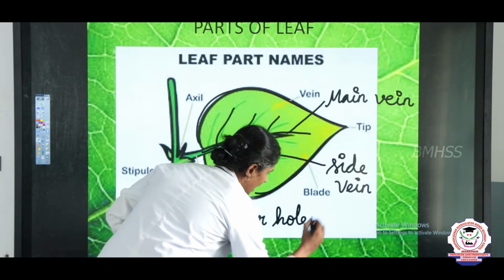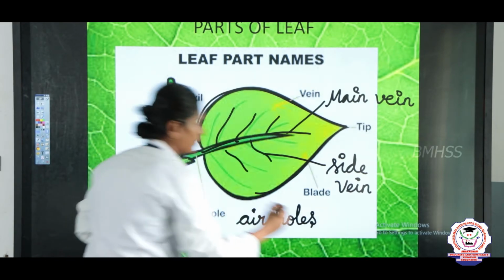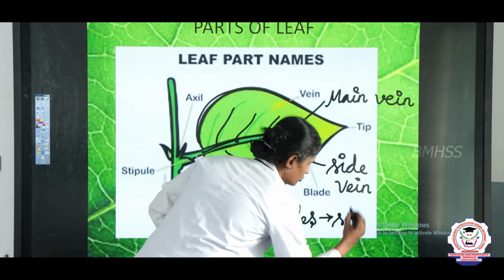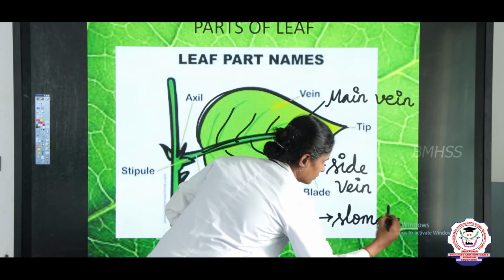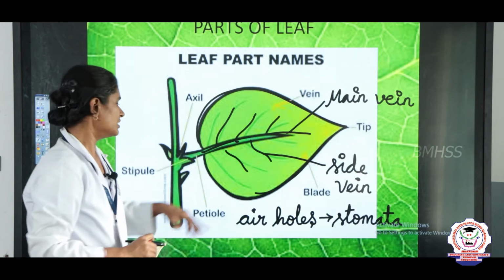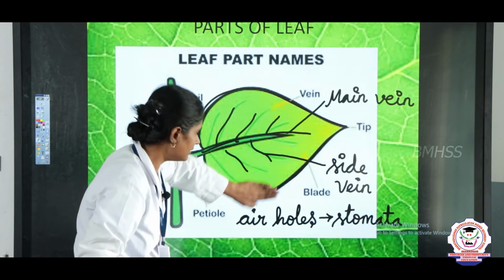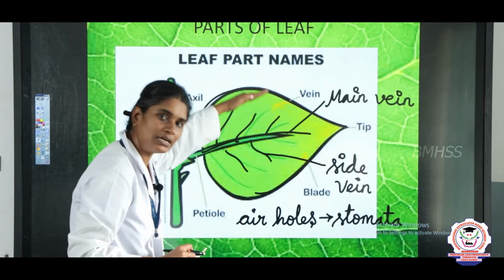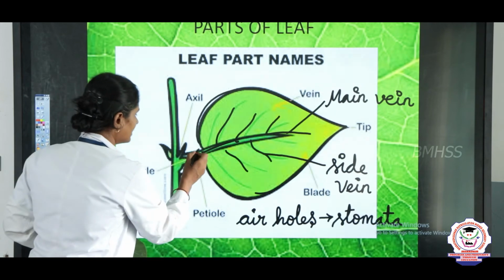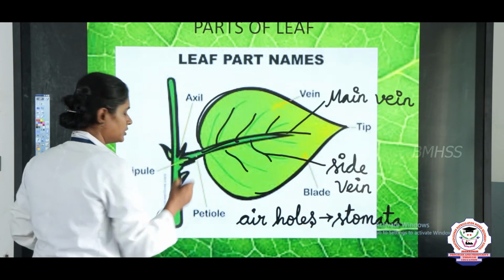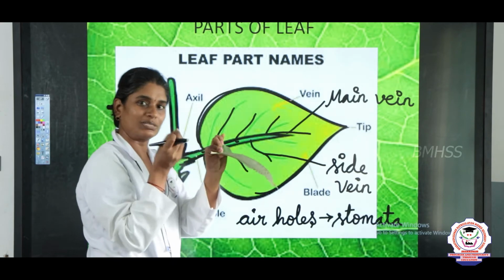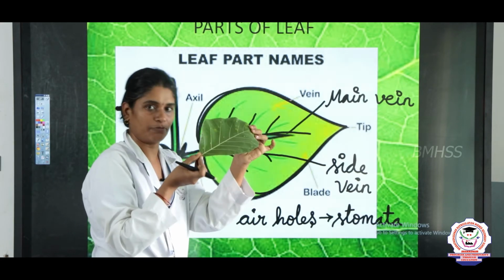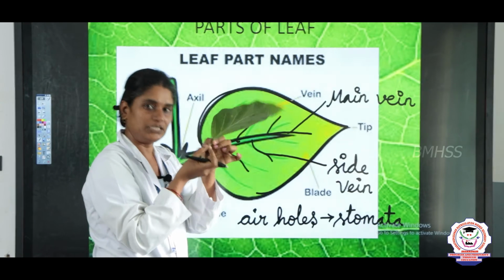These air holes are called stomata. This stomata is present on the underside of the leaf. And you can see there is a petiole. The petiole is the branch or stem that carries this leaf. Okay. So, this is a petiole, right.